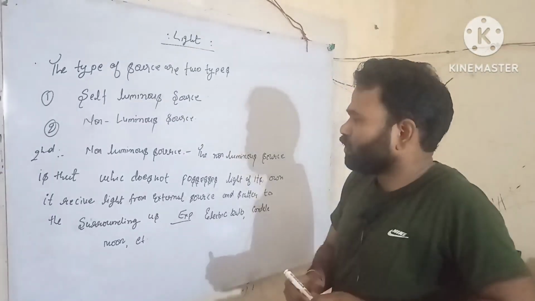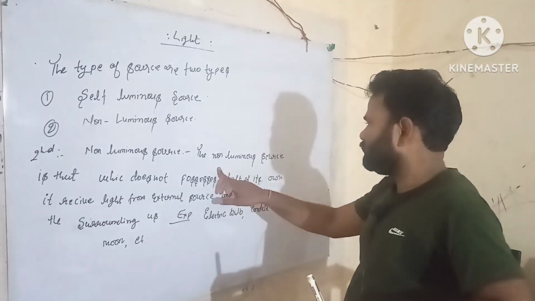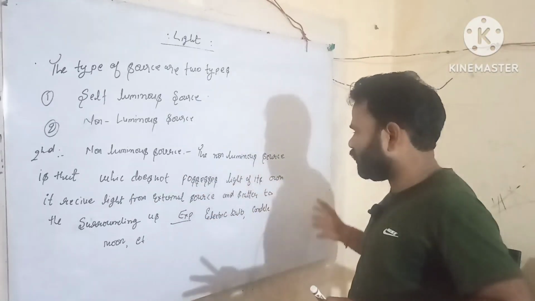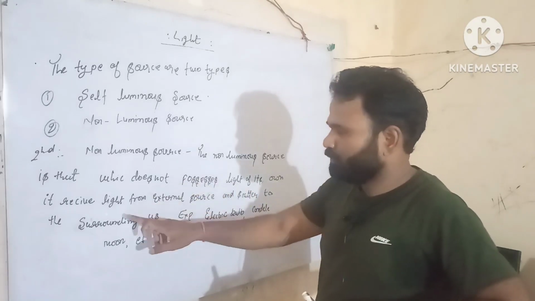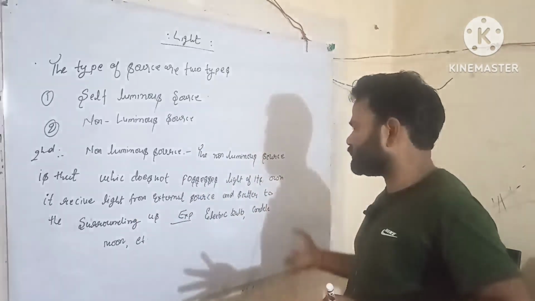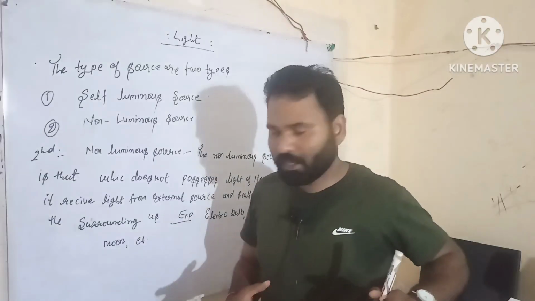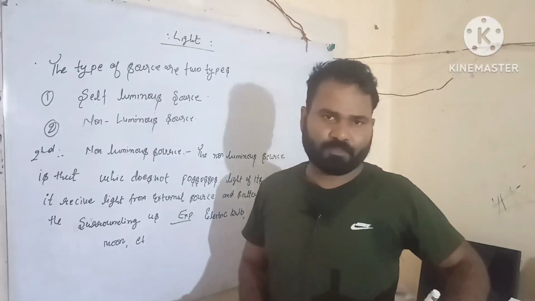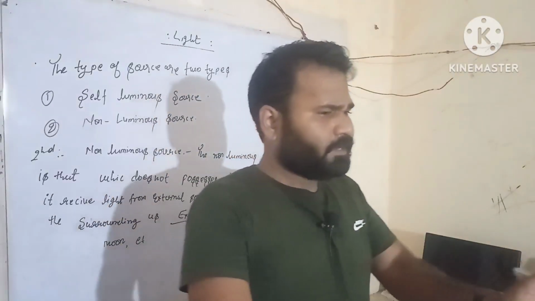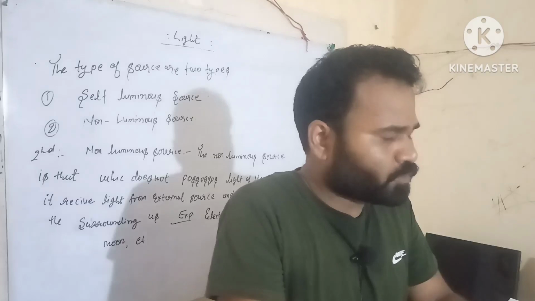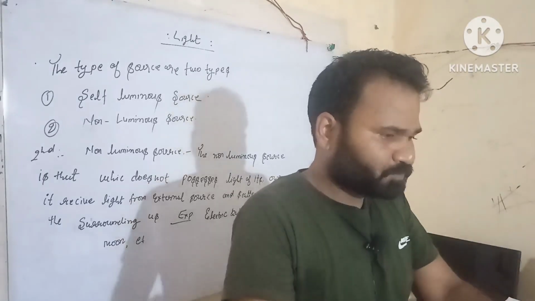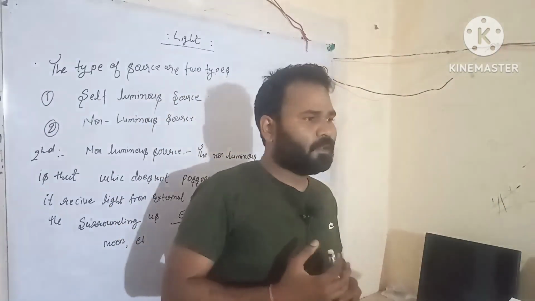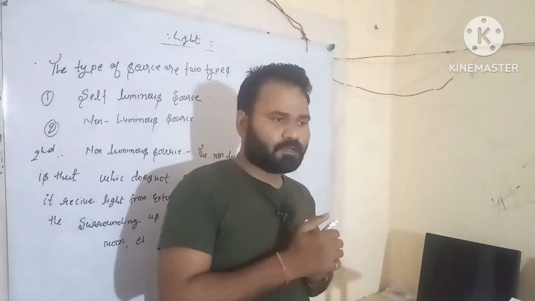Okay, students, the non-luminous source is that which does not possess light of its own. It receives light from external sources and scatters it to the surroundings. For example, electric bulb, candle, moon, etc. Understood, students?